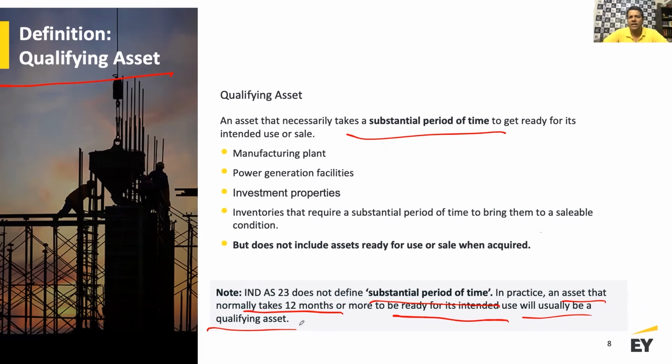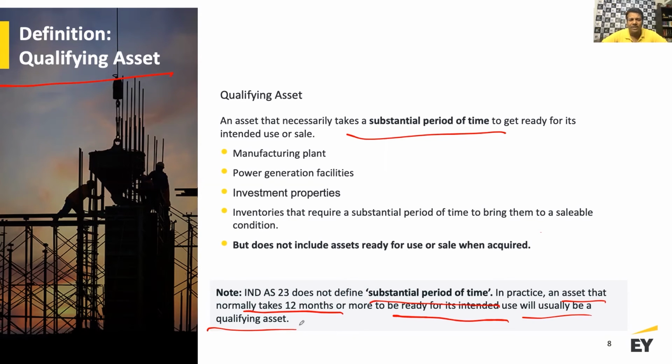A qualifying asset is something which takes a substantial period of time, and while substantial is not defined, the guiding principle is that it generally takes more than 12 months to get ready for its intended use or sale. If that is the case, it qualifies as a qualifying asset.